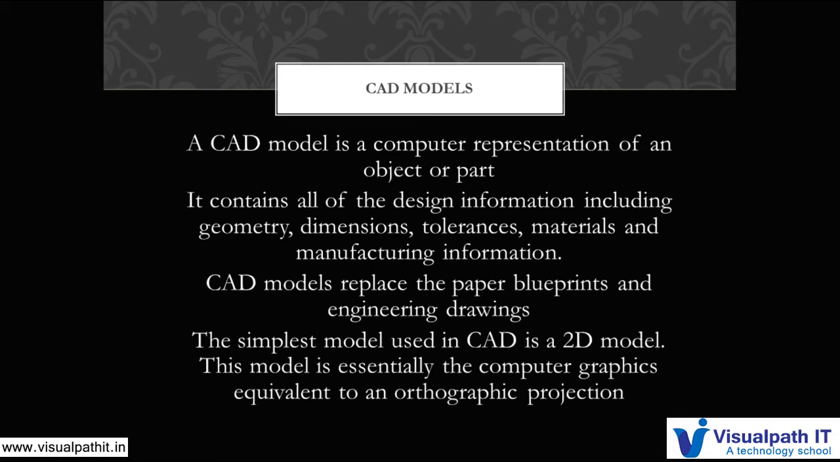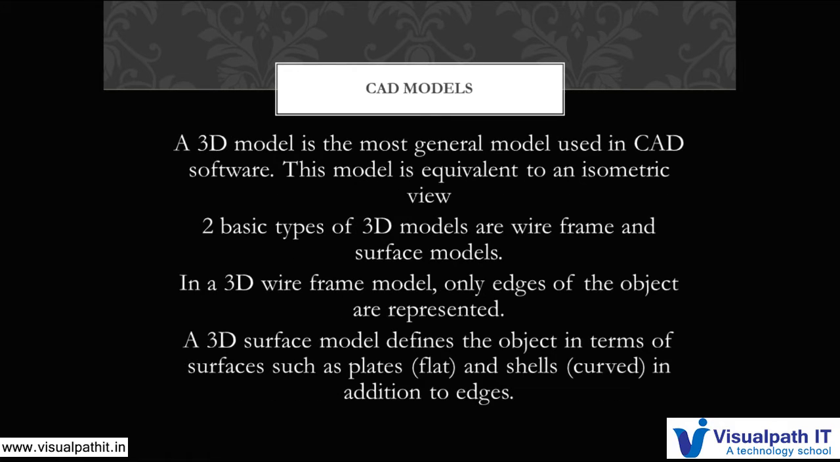The simplest model used in CAD is a 2D model. It is just a 2D layout, it is just a view. They are used mainly for orthographic projections or something like that. A 3D model is the most general model used in CAD software. It is equivalent to the isometric view that we draw in the drawings. The basic types of 3D models are wireframe models or surface models.